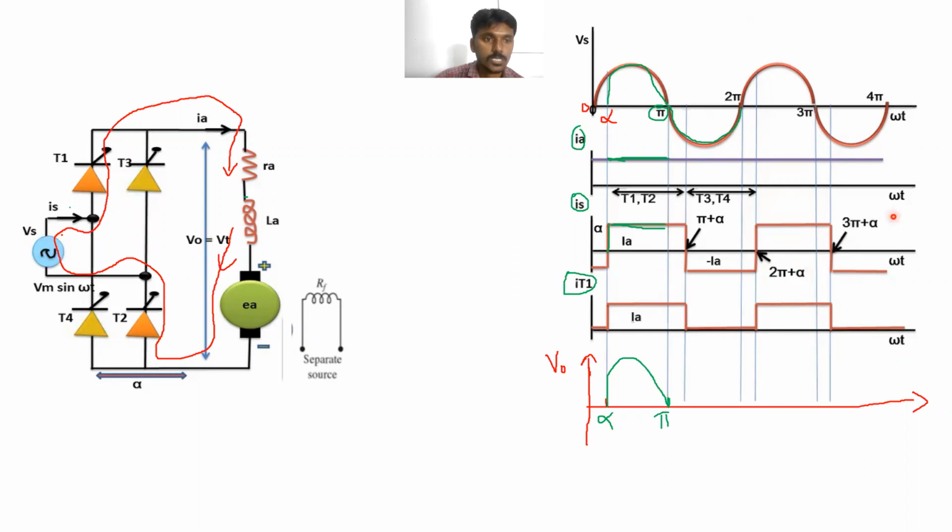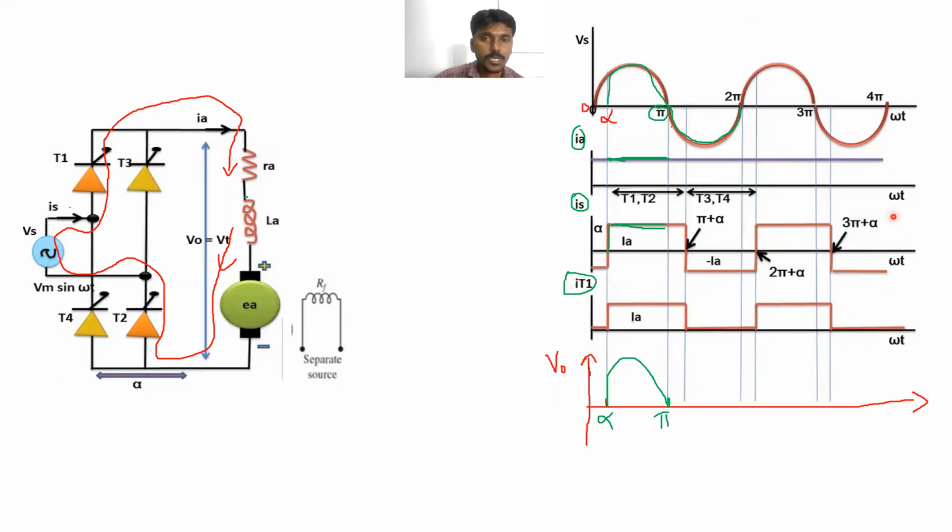So what will happen due to this? T2 and T1 still remain in conduction. Is it clear? So that's why T1 and T2 will not be turned off.